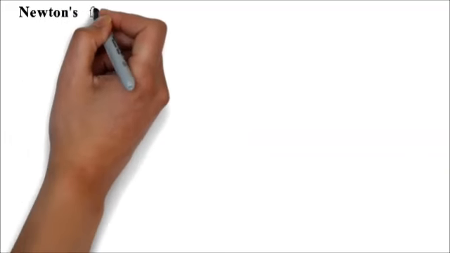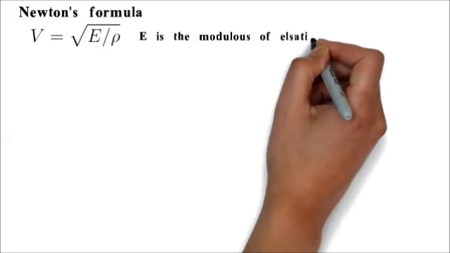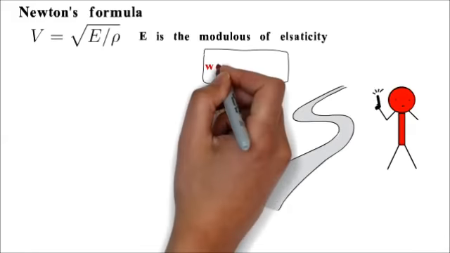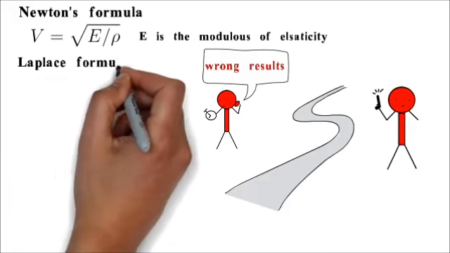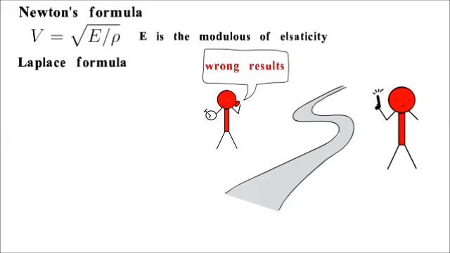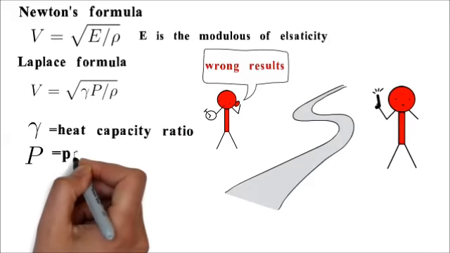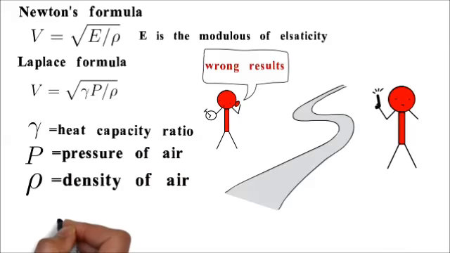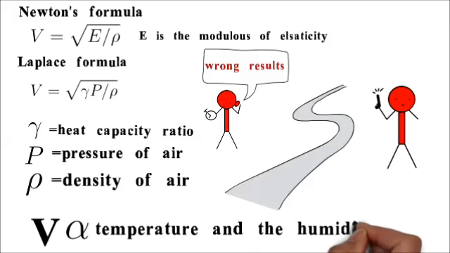Newton also gave a formula for the velocity of sound in a medium, where E is the modulus of elasticity and rho is the density of the medium. But the velocity by his formula wasn't consistent with the experimental values. So Laplace corrected his formula and gave this equation, where gamma is the heat capacity ratio, P is the pressure of air, and rho is the density of air. The velocity of sound is directly proportional to the temperature and the humidity of air, but it does not depend on change in pressure in air.